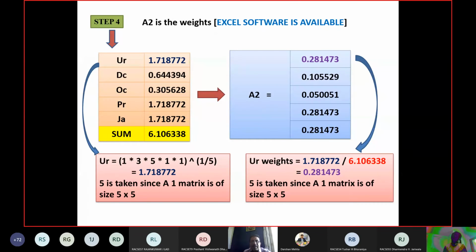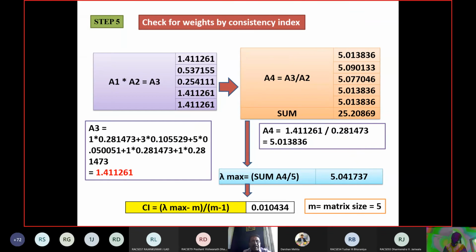So you have to multiply these respectively. UR is how much? 0.28. DC is how much? 0.10. OC is how much? 0.05, the weight for OC is 0.05. For PR, the weight is 0.28, and for J, the weight is 0.28. So you multiply these, A1 into A2, and you will get the A3 matrix.